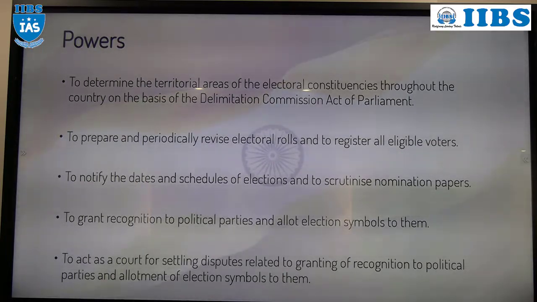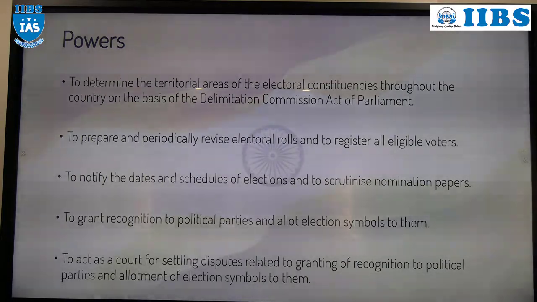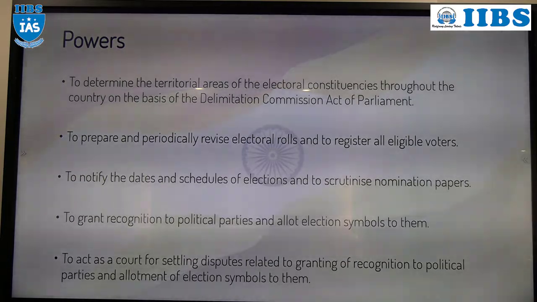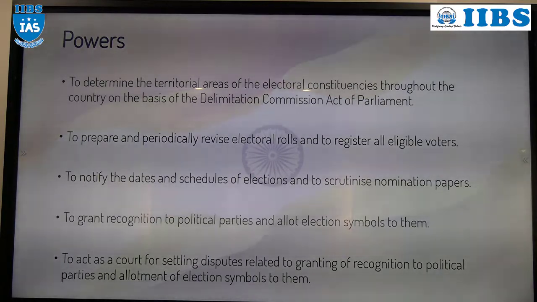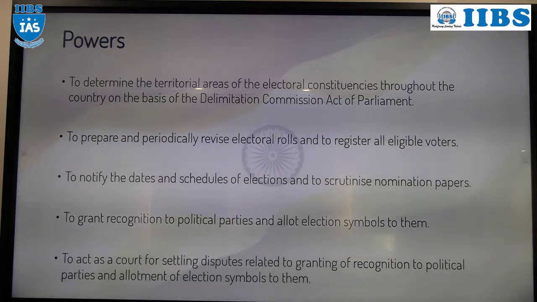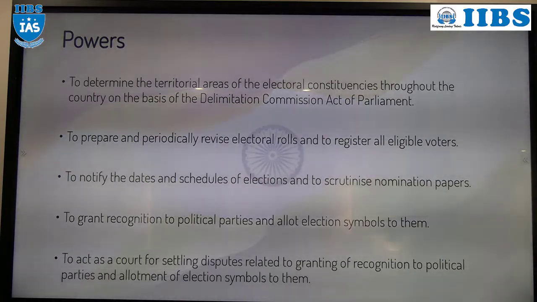Apart from that, based upon the result of elections, Election Commission of India recognizes a political party as a state party or a national party. That we will discuss. What is the qualification to be recognized as a national party? What is the qualification to be recognized as a state party? Who will recognize that political party? Election Commission of India. Apart from that, any dispute regarding the recognition of a political party.